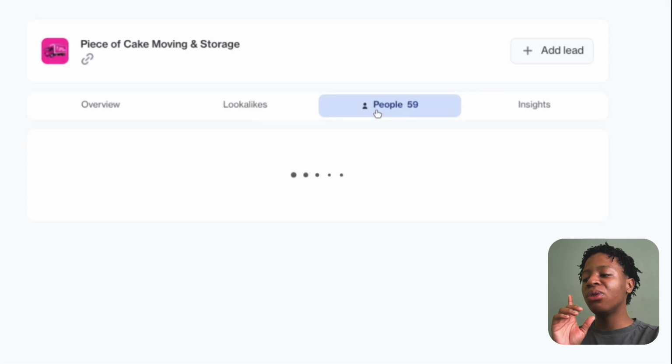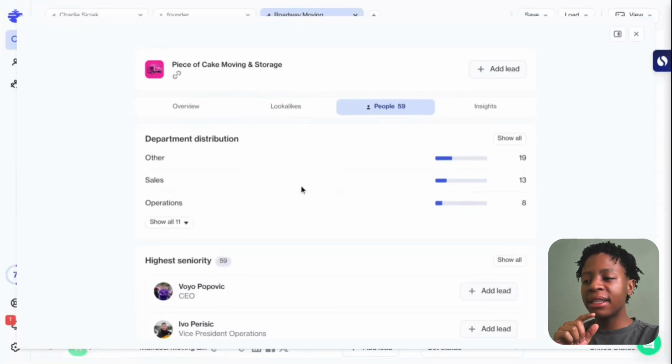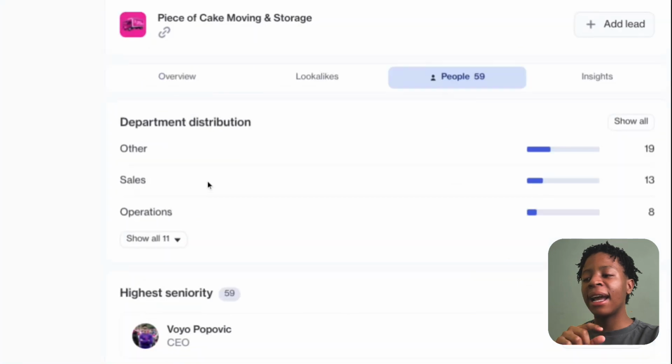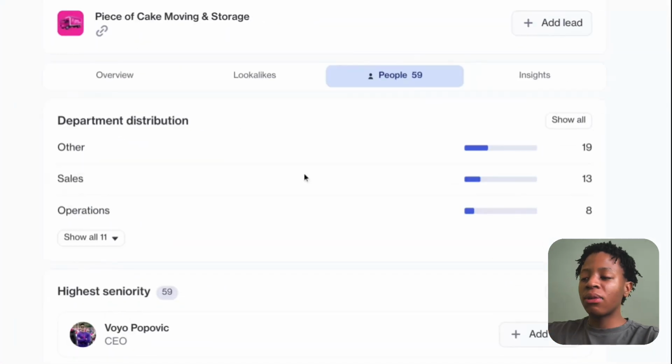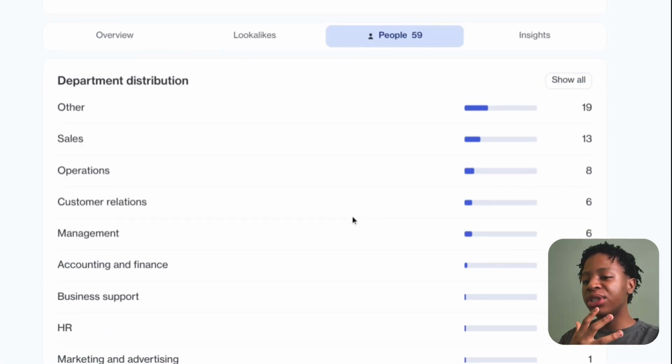Obviously you're going to go to the people section over here, and the thing I actually love about this is that it characterizes the different department distribution within the company itself, right? As you can see, we have the sales team, with over 13 people falling under sales. Then operations, you have around 8, customer relations 6.